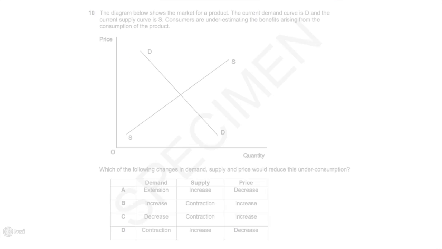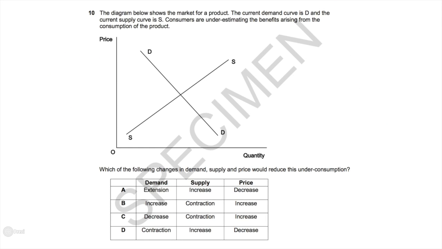Question 10. The diagram below shows the market for a product. The current demand curve is D and the current supply curve is S. Consumers are underestimating the benefit arising from the consumption of the product. Which of the following changes in demand, supply and price would reduce this underconsumption? So we just have to look at what the effects of each one of these are.